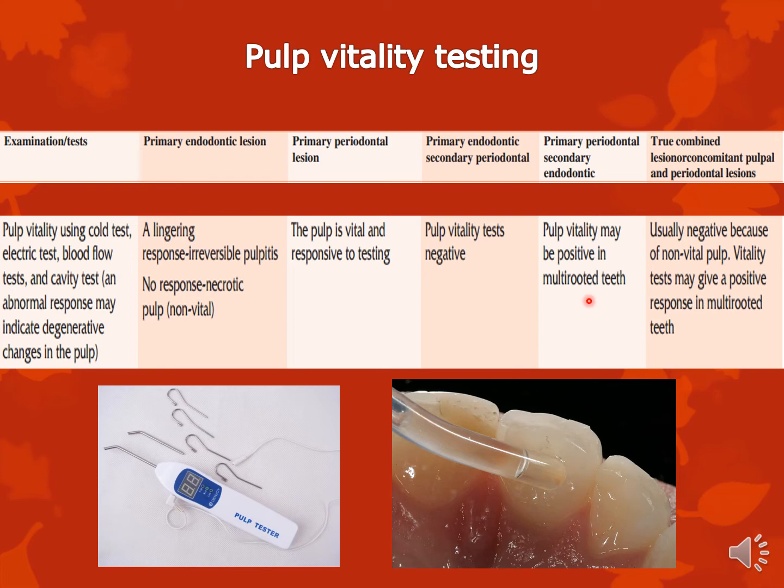So that's why most of the time you get these false positive and false negative results in case of multi-rooted teeth. True combined lesion, typically vitality tests are negative, but again you have a similar problem in multi-rooted teeth where sometimes one root is vital or two roots are vital and one root is non-vital.